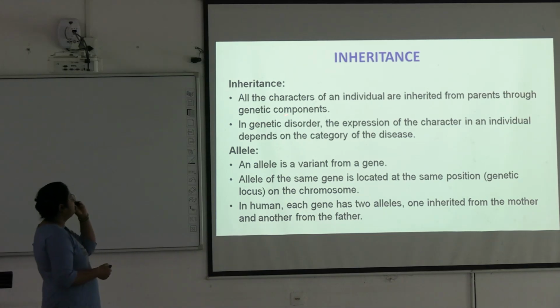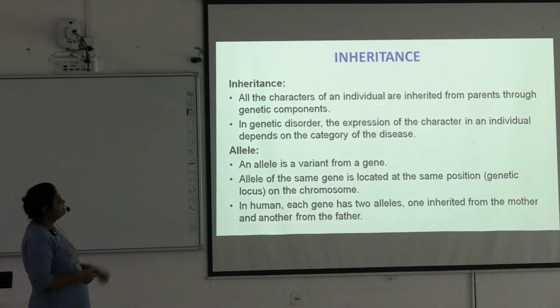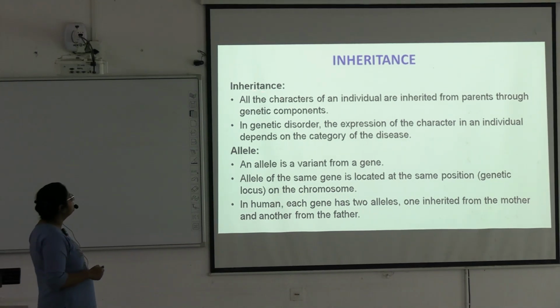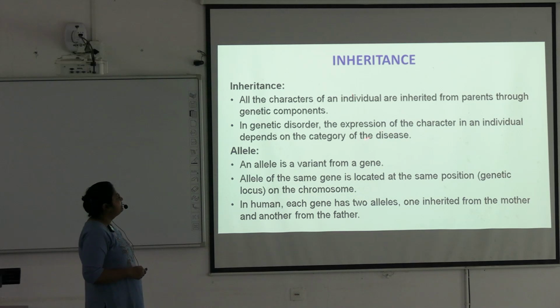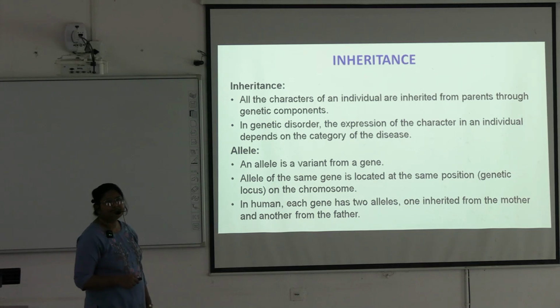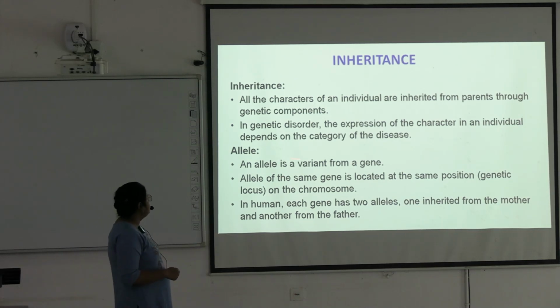Okay, so inheritance, all the characteristics of an individual are inherited from parents through the genetic components. And in genetic disorder, the expression of the character in an individual depends on the category of the disease. Next, we go to the allele.